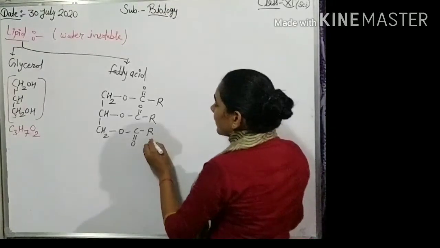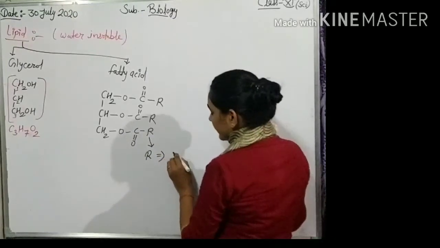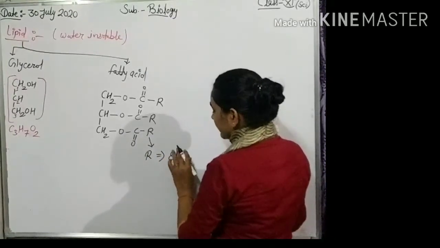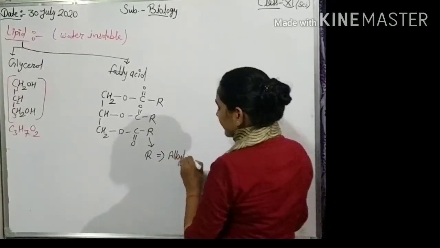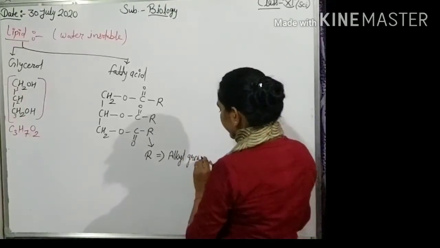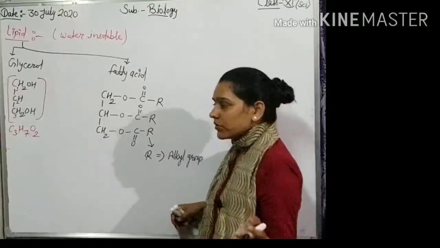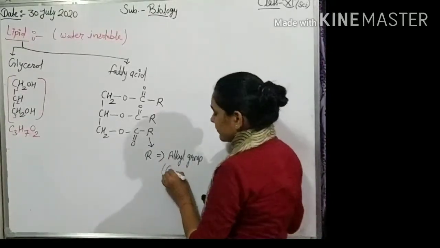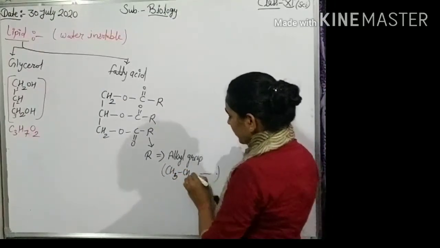Here R represents the alkyl group, CH3, CH2, CH2, and so on.